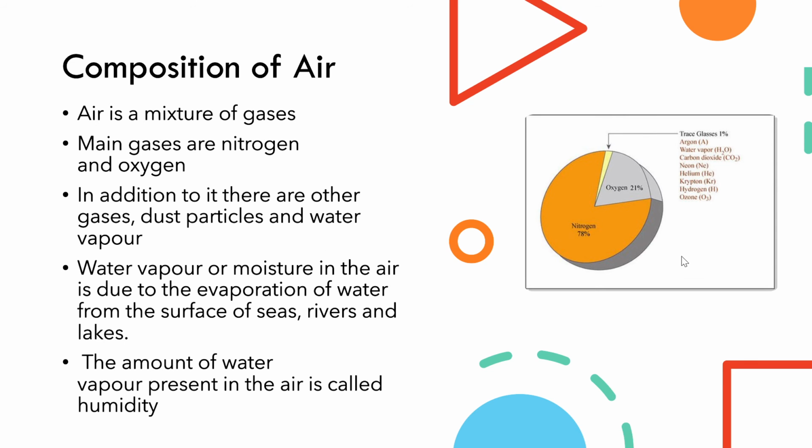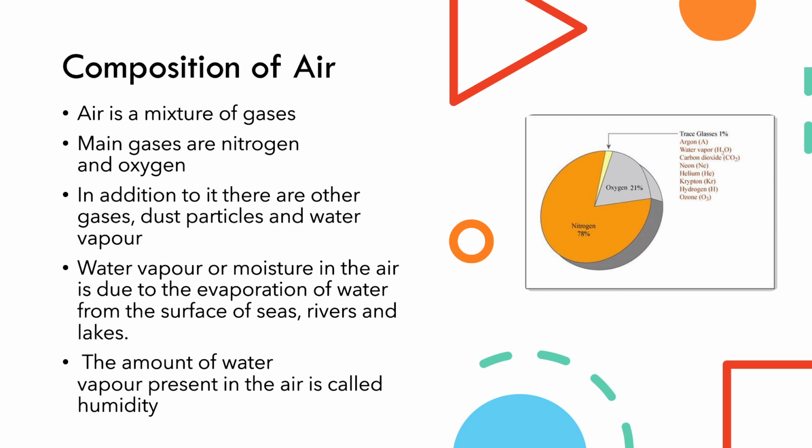If you see this pie chart, you can see the main gases that are present are oxygen and nitrogen. In addition to it, there are other gases, dust particles and water vapor. In this one portion, 1% is composed of other gases, water vapor and dust particles.